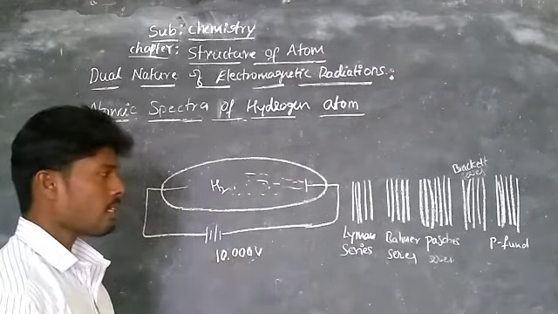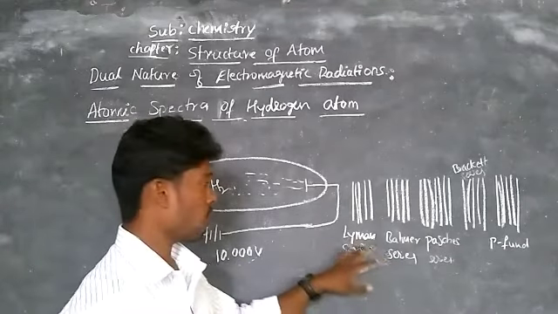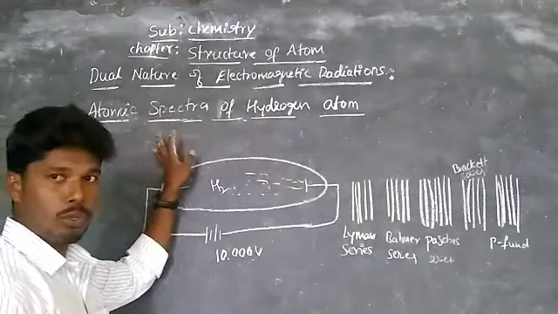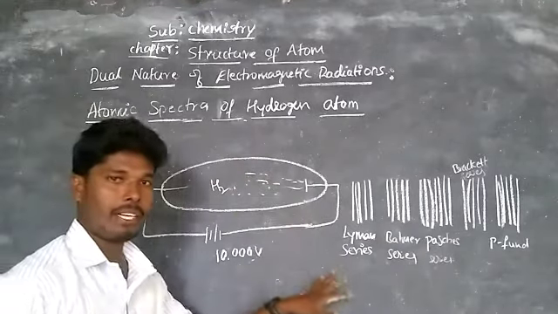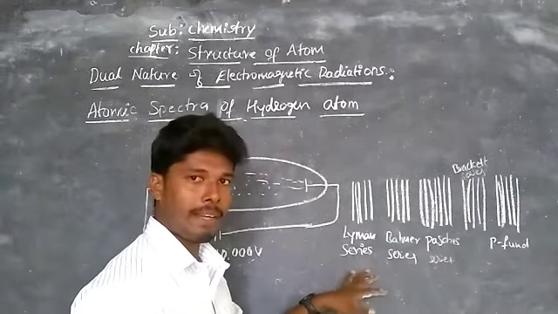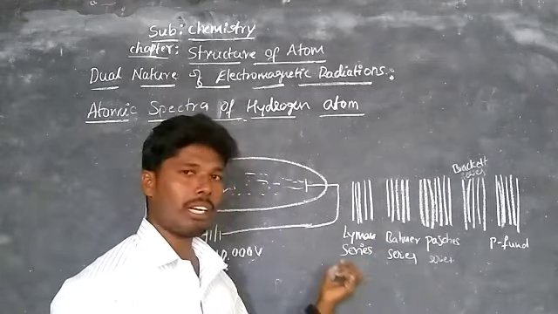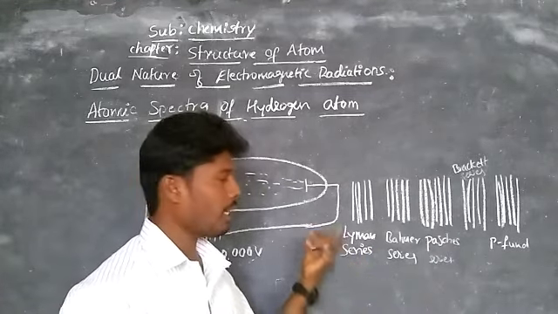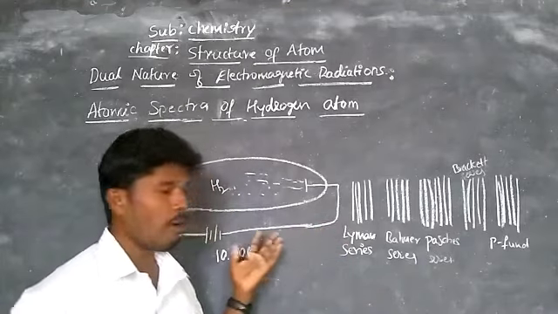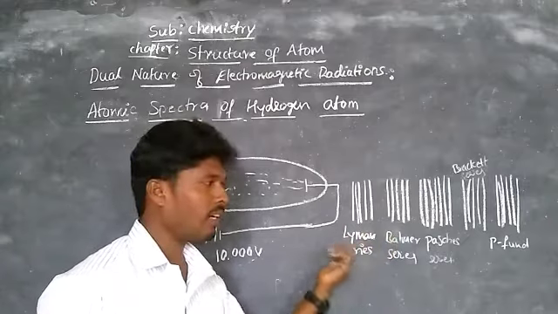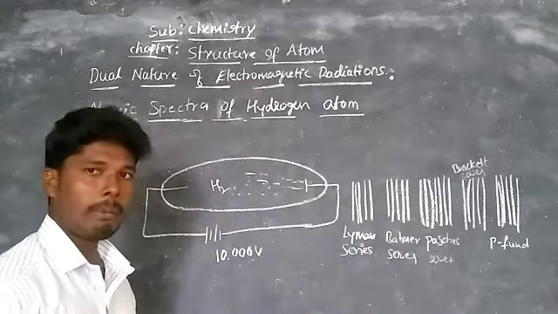These 5 branches of lines have different wavelengths and also frequencies. To calculate those, the scientist Rydberg gave a relation between wave number, wavelength and the number of lines, which have energies. That is called the Rydberg equation.